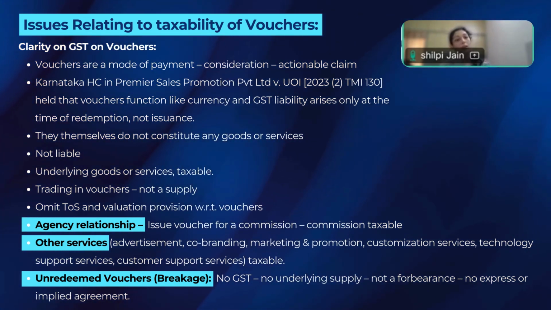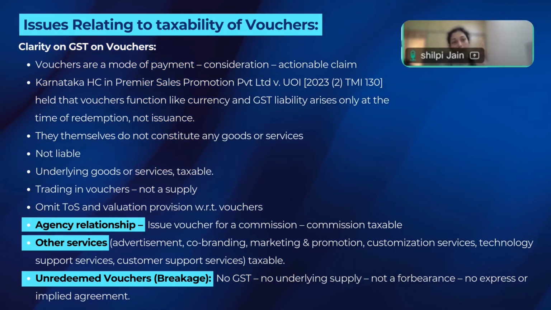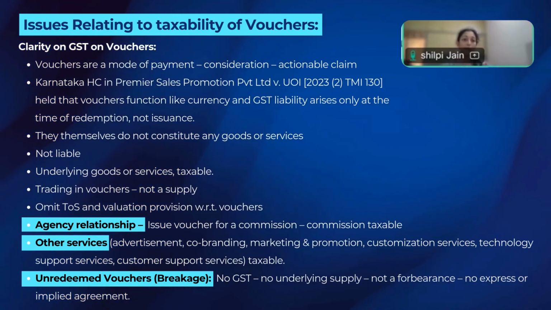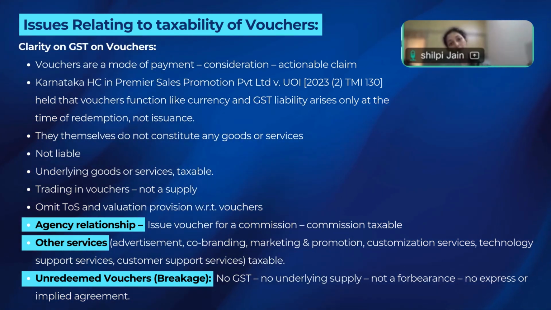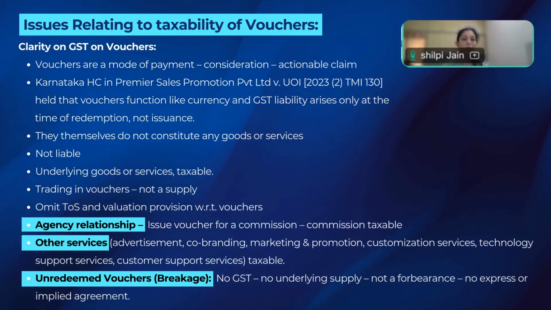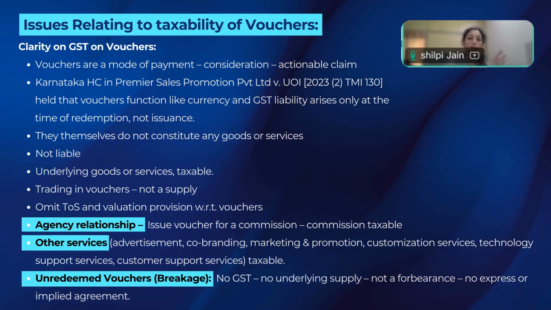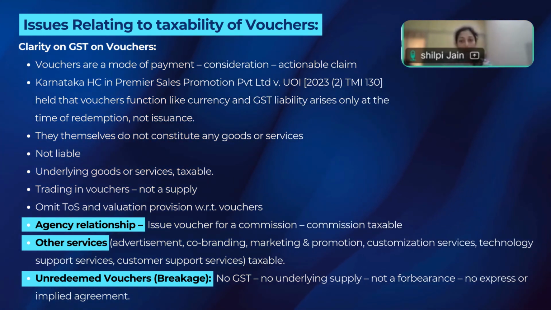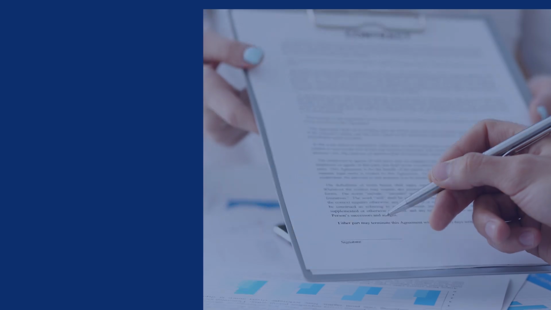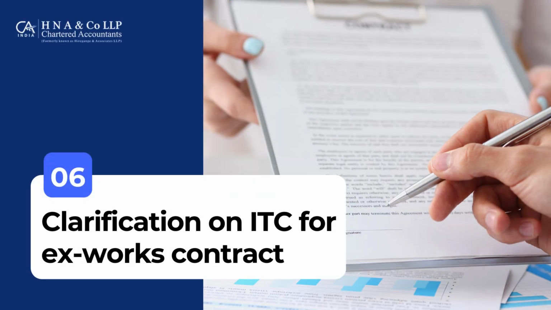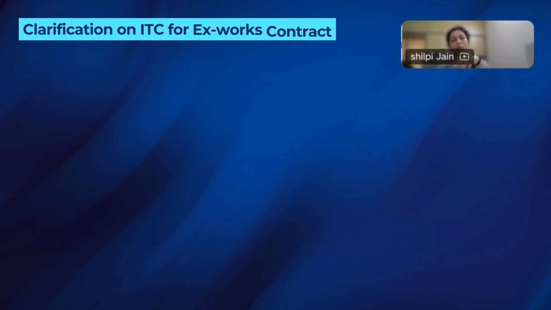So they have omitted these valuation provisions and time of supply provisions. They are now going to clarify that there's no liability on that breakage income. That's called breakage income. So that 3,000 that they have got is unclaimed money. All right. So that is also, the circular has been issued.